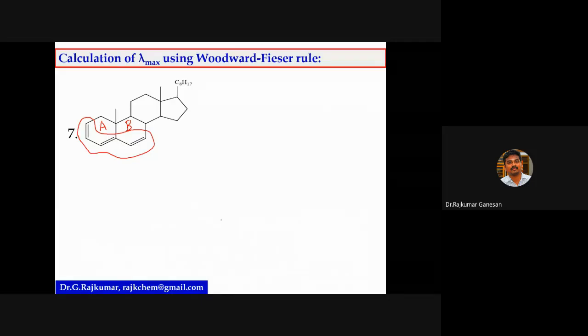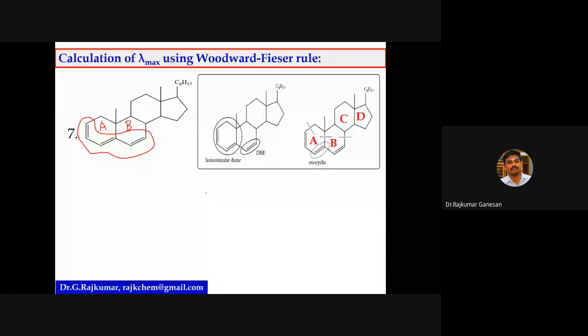If there is such a case, you have to consider this a homoannular diene, because conjugation is there. So you have to give the first preference to homoannular. The base value for homoannular is 253 nanometer. I have given 253. Then you can go step by step.